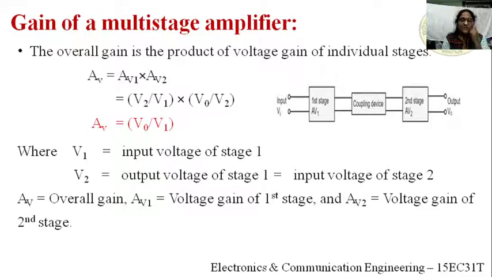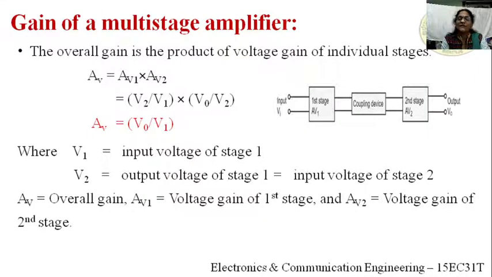Into, next consider the gain of the second stage. Again, gain is output by input. The output of the second stage is V0, and the input for the second stage is V2. So V0 by V2 gives the gain of the second stage. What happens there? The V2 terms cancel each other, and we get the overall gain equal to V0 by V1.